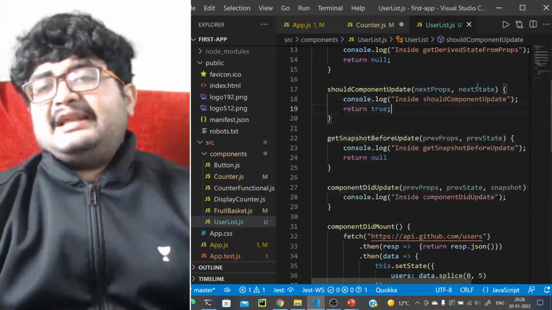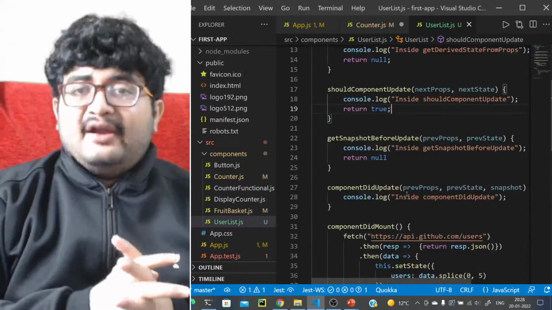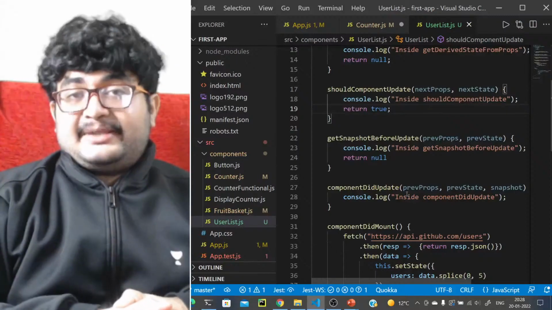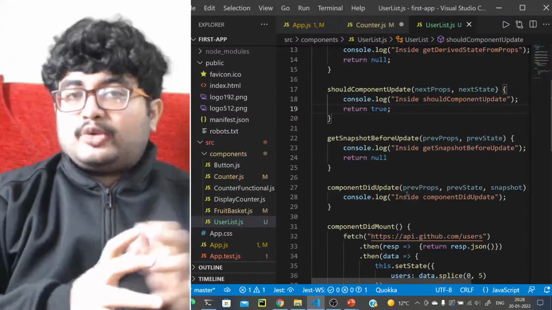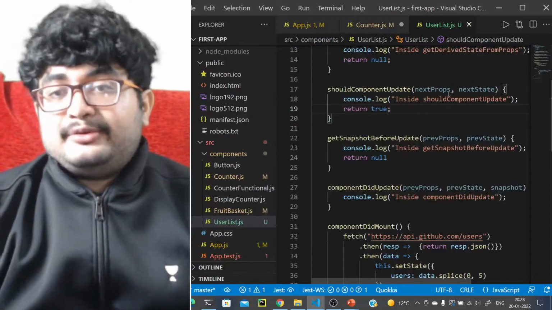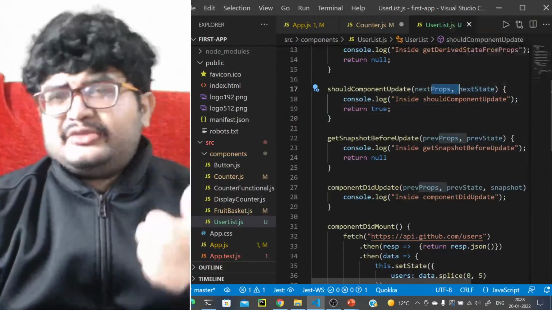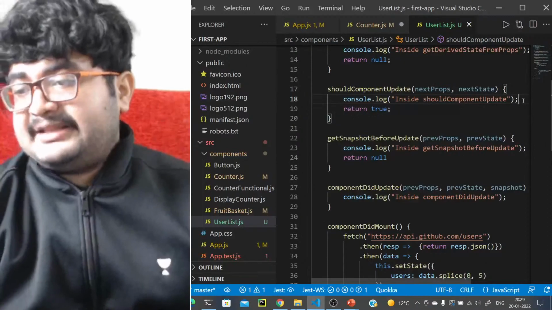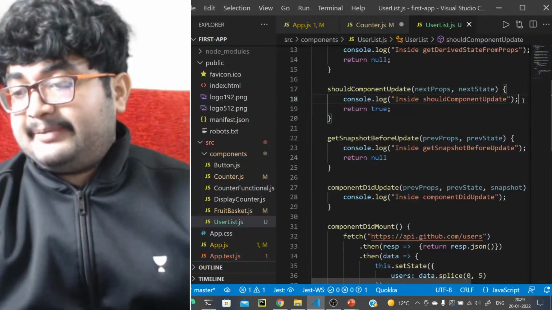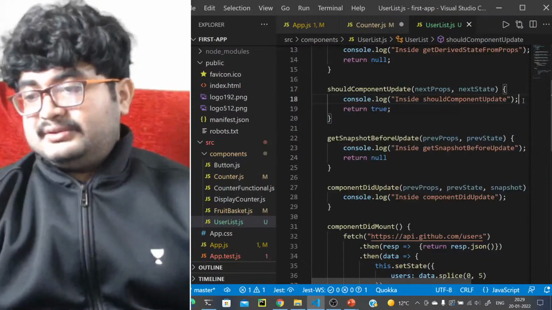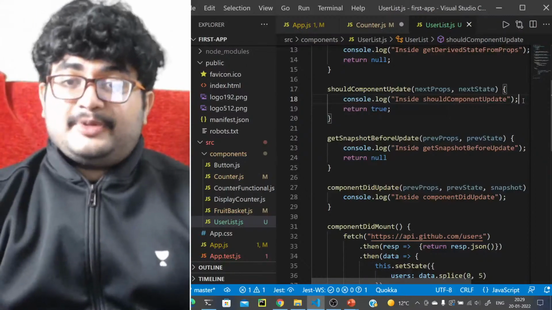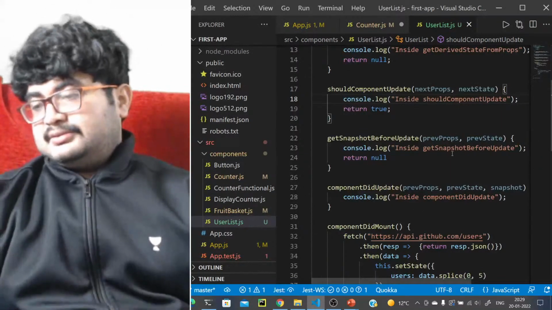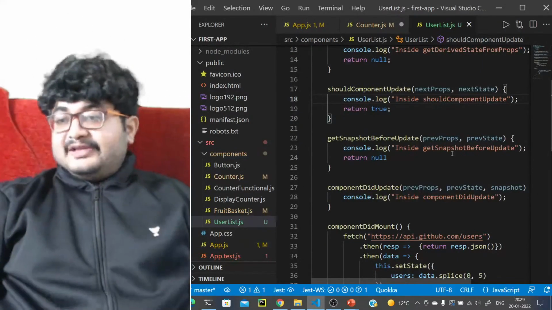How should you actually understand when to update a component and when not to? Maybe a good check can be whether the state and the props are equal. If the state and the props are equal, then maybe you don't want to update the component. So here, you are getting the next props and the next state. How do you get the previous props and the previous state? Can anyone tell? Very simple question. How can you get the previous props and the previous state?